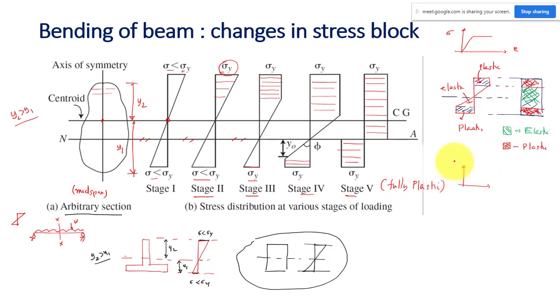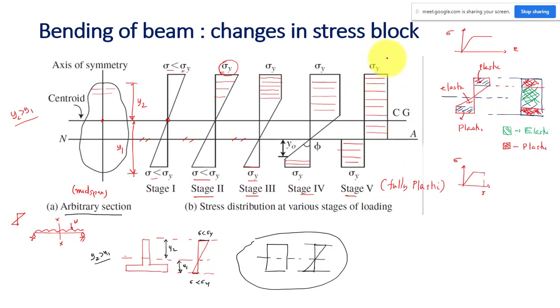My idealized stress strain diagram is that one only, linear, elastic and plastic. The same thing is indicated here. It is nothing but this one, partially elastic and partially plastic. So the limiting condition will be this one. In the plastic analysis, my limiting condition is this one.